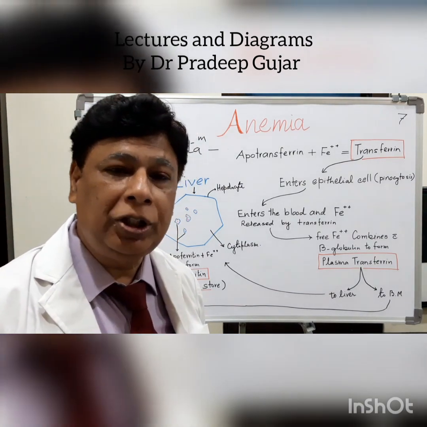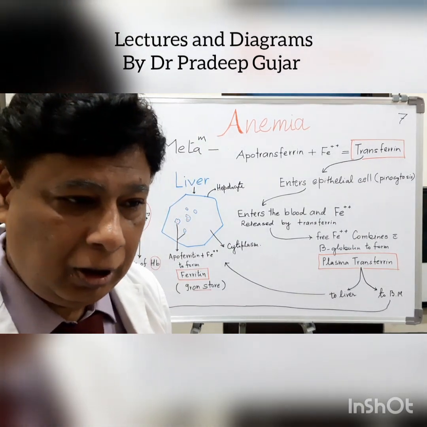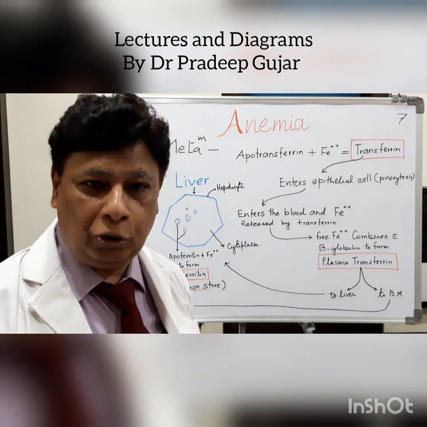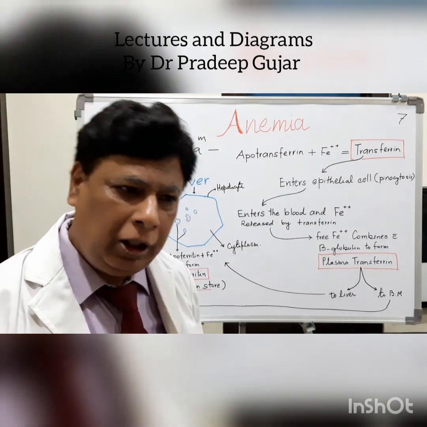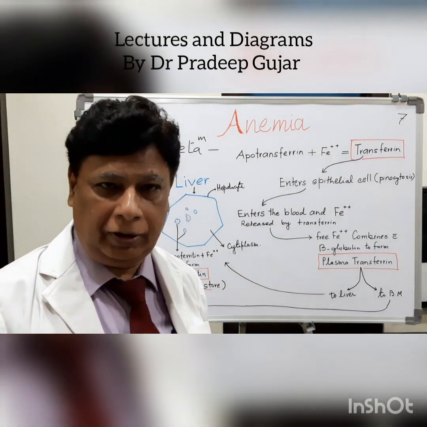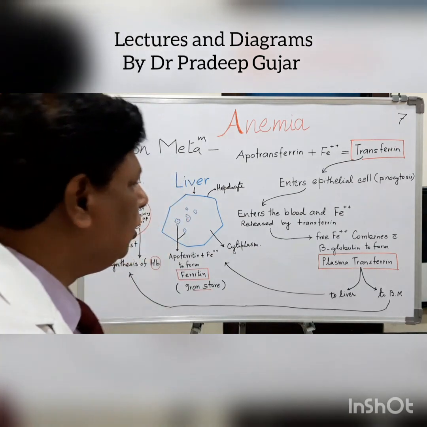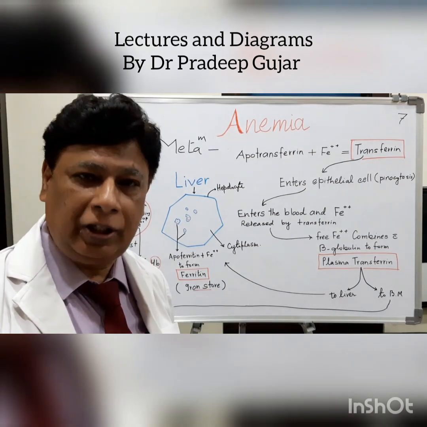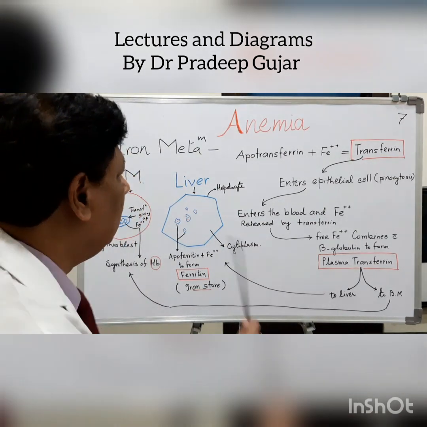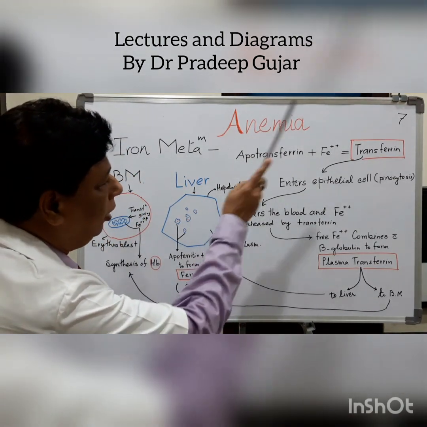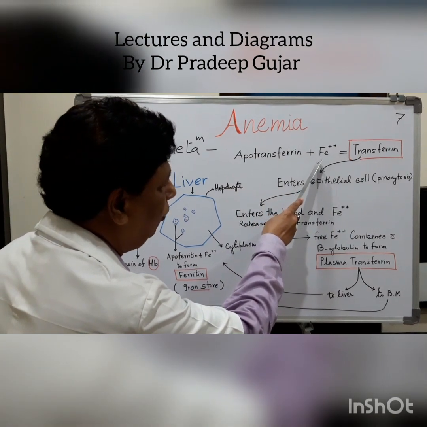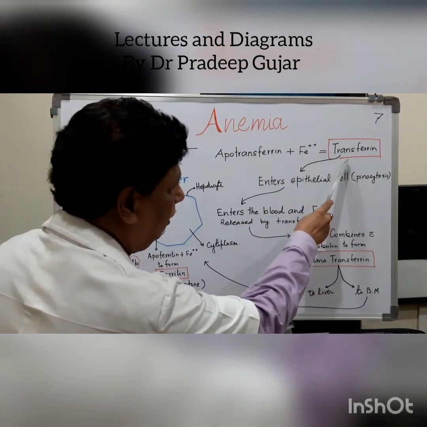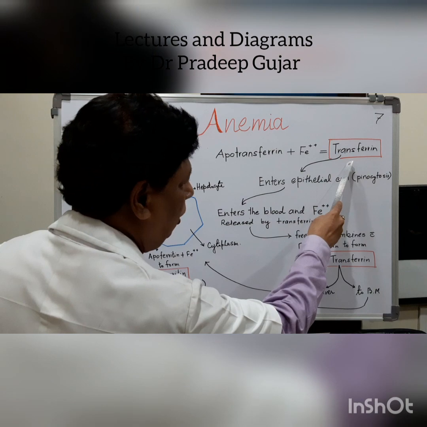Before going into much detail of the synthesis of the hemoglobin, let us simplify the previous slide. This is rather a repetition of what was on the previous slide. Apoferritin combines with the free iron in ferrous form. This is in the lumen of the intestine.